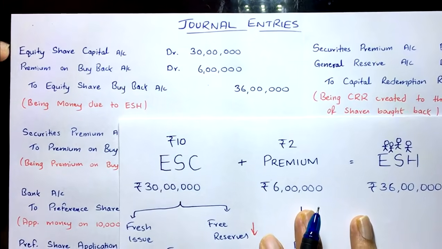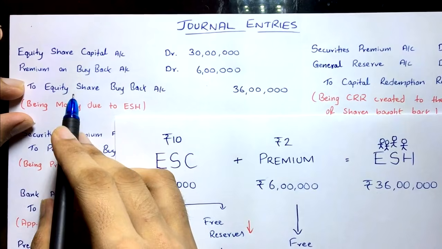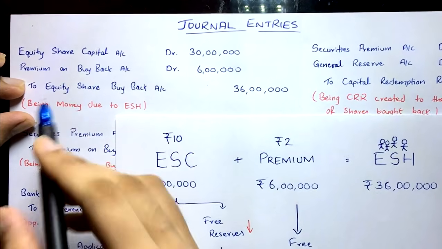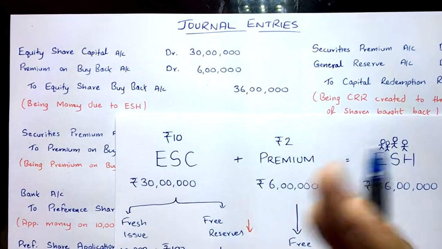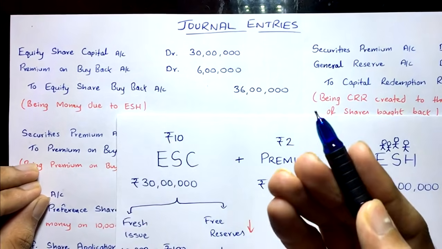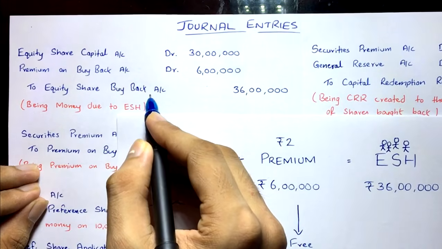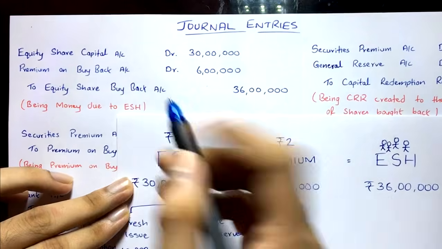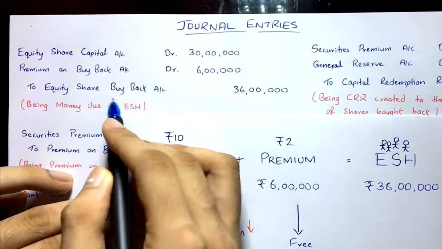Capital is being cancelled off, loss is being recorded. Yeah, this is a loss, and then here liability is being increased because we have to pay. Here we are accepting as a company that money is due to the equity shareholder because of the buyback the company is going for, right? So here the liability is increasing, the liability to equity shareholder, so we are crediting their account, to equity shareholder or to equity share buyback account.